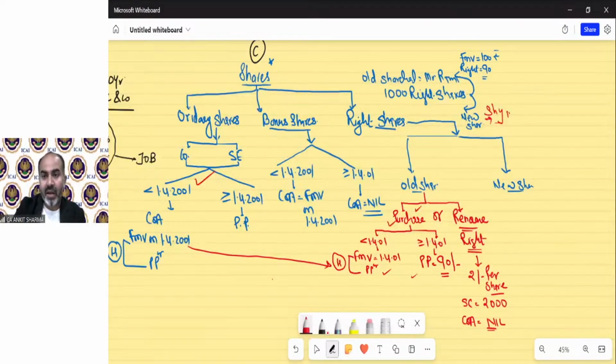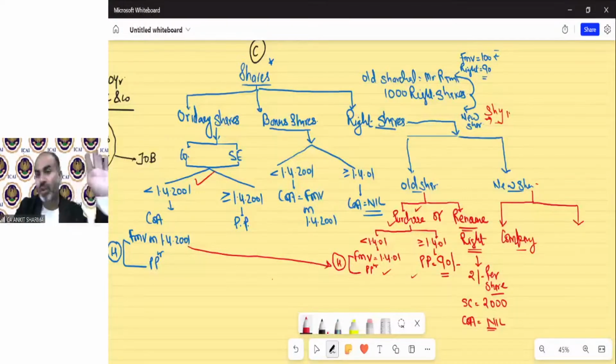Now, what will be the situation in the hands of the new shareholder? Suppose Mr. Ram says: I'm not going to renounce this right. You go to the company and directly buy the shares. I'm not interested in renouncing the right. I am not buying the share. Even I don't want to renounce the right. You go to the company and buy it. So if the new shareholder went to the company and bought those shares from the company, in that case, again, there will be the same two situations, a repetitive provision.